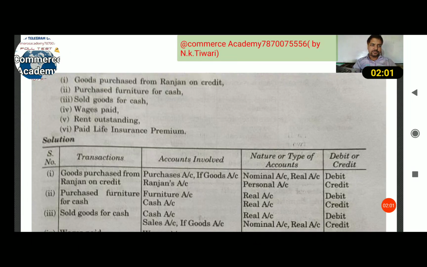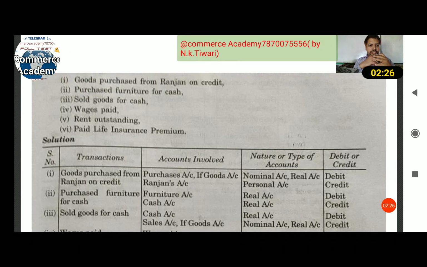Purchase indicates expenses. When you purchase the goods, goods is in, so goods is debited.